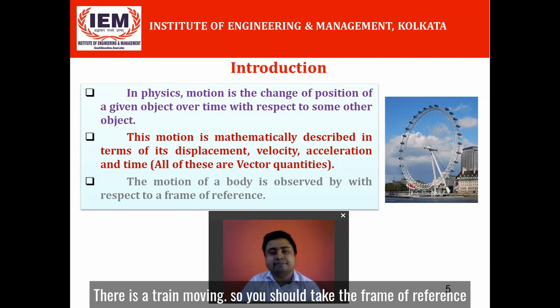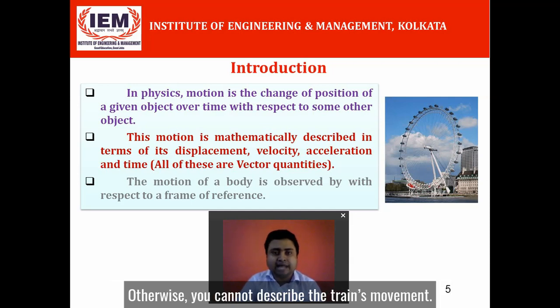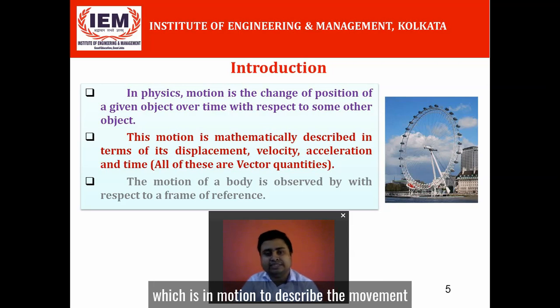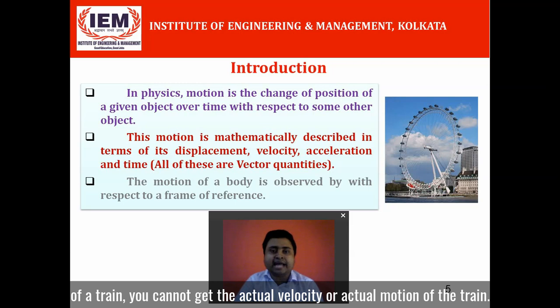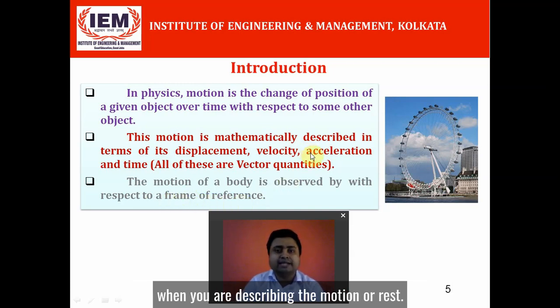Suppose there is a train moving, so you should take the frame of reference as some stable body or some body at rest outside the train. Otherwise, you cannot describe the train in movement. Okay, if you take some other body which is in motion to describe the movement of a train, you cannot get the actual velocity or actual motion of the train. So taking the frame of reference is always crucial when you are describing the motion or rest.